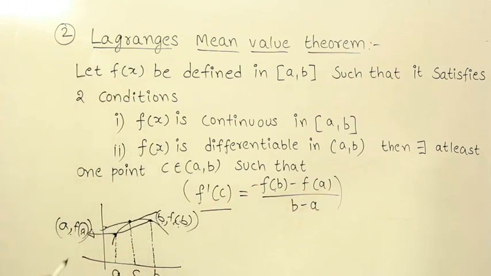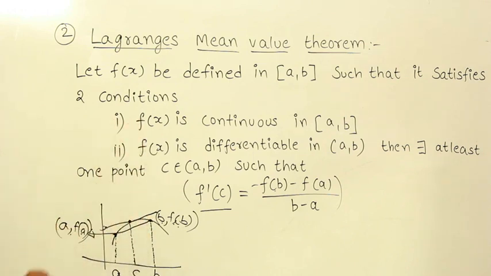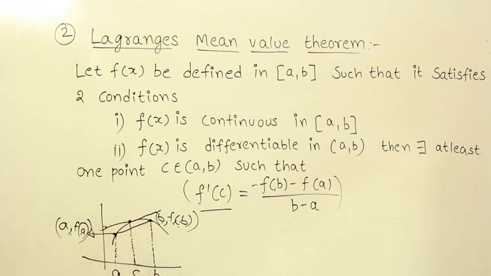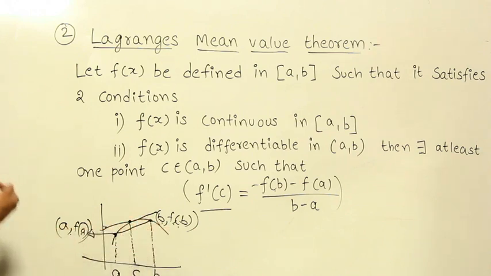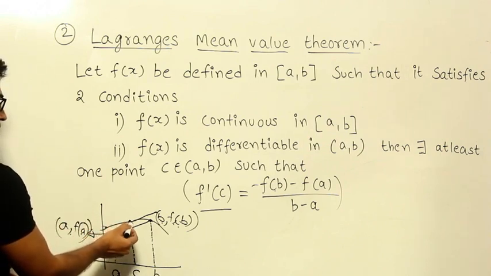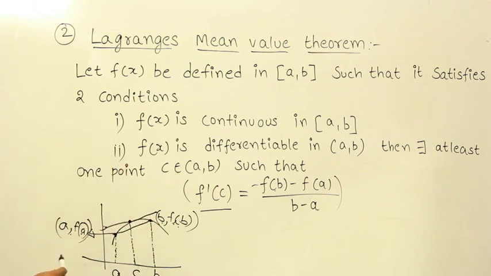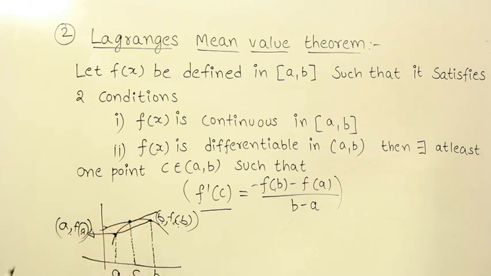Now if you see the relationship between this one and the earlier Rolle's theorem, you can see that Rolle's theorem is nothing but a special case of this one, in which Rolle's theorem has only discussed one case where these 2 values are equal. What happens when these 2 values are equal? The line joining these 2 is nothing but a line parallel to the x-axis. Therefore, in that theorem they were talking about the existence of a point at which the tangent is parallel to the x-axis, and in this theorem we are talking about the existence of a point at which the tangent is parallel to the line joining these 2 points. Got it?